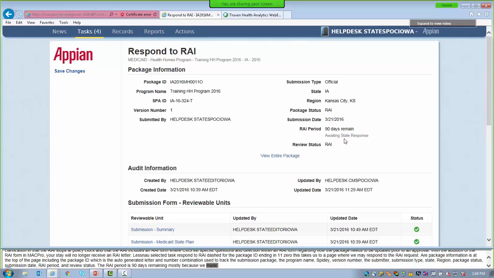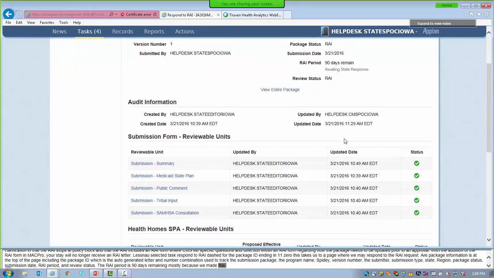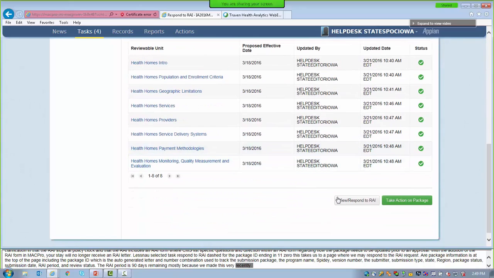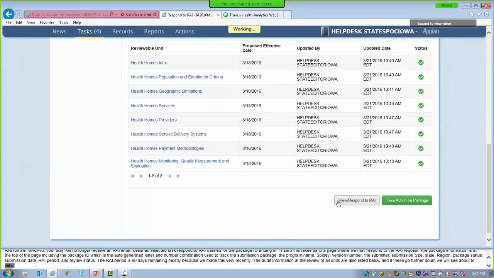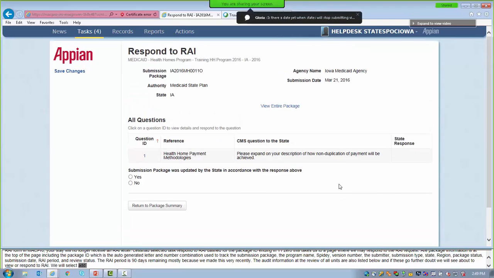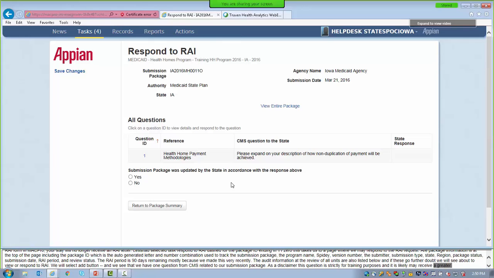The audit information and the reviewable units are also listed below. If we scroll further down, we will see a button to view or respond to RAI. We're going to select that button. And we see that we have one question from CMS related to our submission package. As a disclaimer, this question is strictly for training purposes. It is likely that you may receive a greater number of more complex questions in a real-life RAI request.